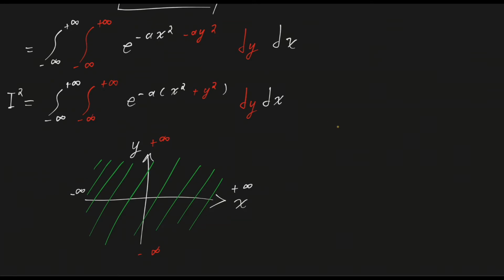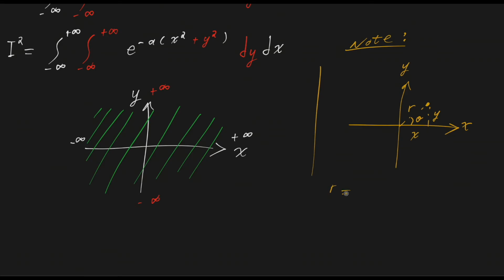And we know from polar coordinates, if we remember our polar coordinates, so this is the x, this is the y, and suppose that you have a point in two-dimensional space, you can specify it by its y coordinate and its x coordinate, but there's also another way to look at things. You can say it's at a distance r from the origin and in a direction theta. And in our case, r, using the Pythagorean theorem, will be the square root of x squared plus y squared.